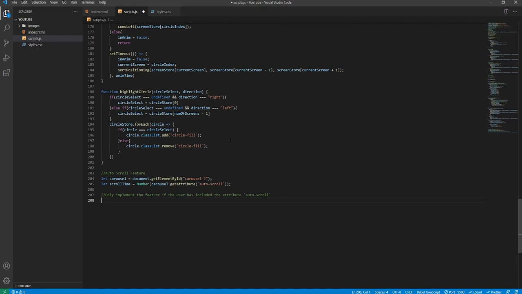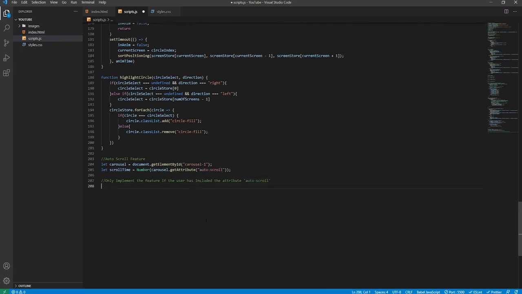So basically, if they haven't given the auto scroll attribute in the HTML file, then none of this code inside this if block will be activated, so it simply just won't have the auto scroll feature at all. It will just behave like it normally is, just static. It won't move unless we tell it to move, because obviously that is a feature if you do want that as well. But if so, if we have assigned the auto scroll attribute, then do this code.